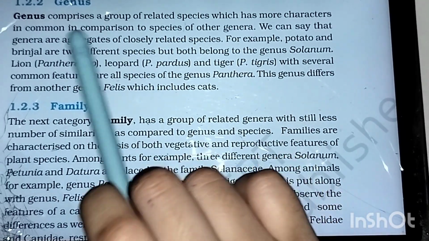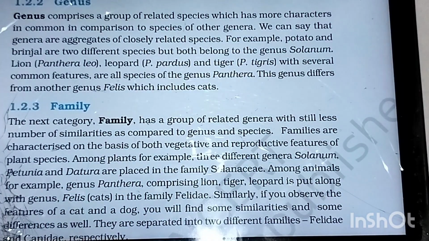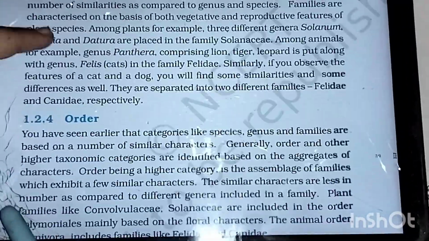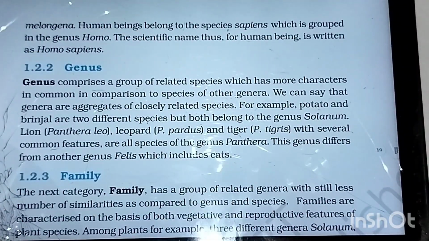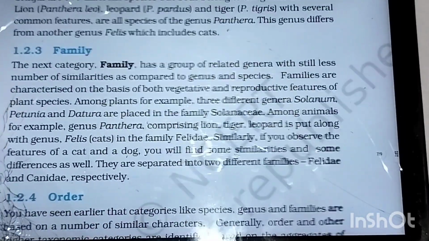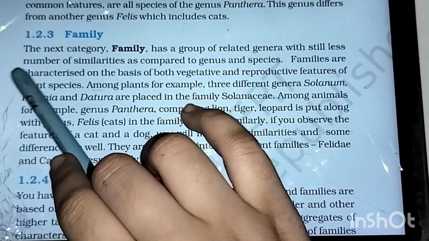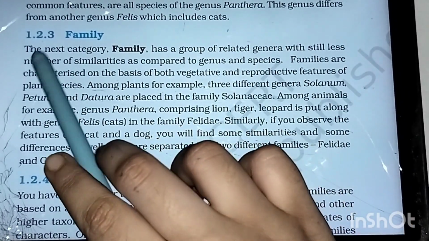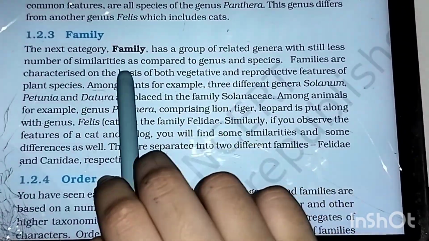Now this genus differs from another genus, Felis. Felis is for cats. You have to remember all these, okay? Whatever I'm reading, you have to remember them line by line. There's no option. The examples, everything you have to remember. I'm not just explaining, I'm just telling you what all you have to read. Next is family. The next category, family, has a group of related genera with still fewer similarities as compared to genus and species.